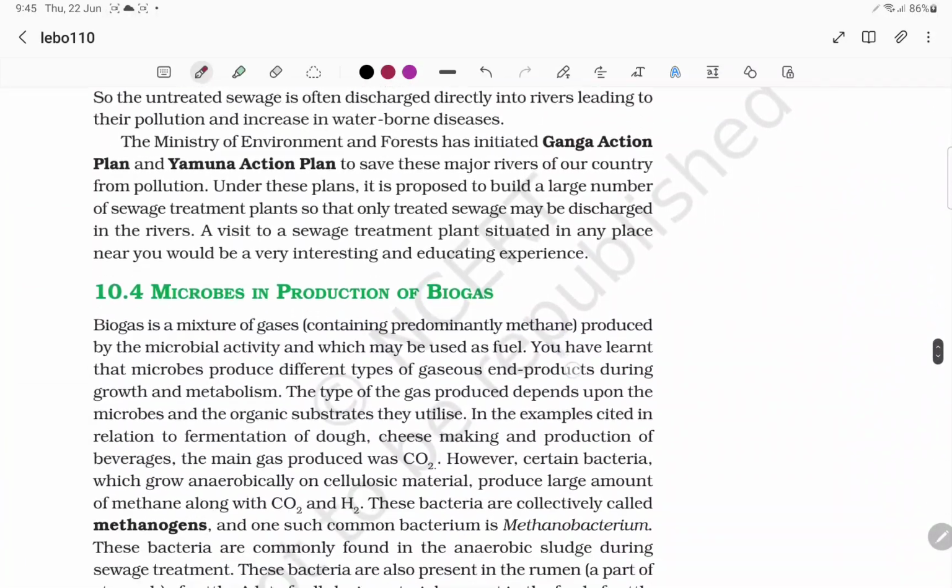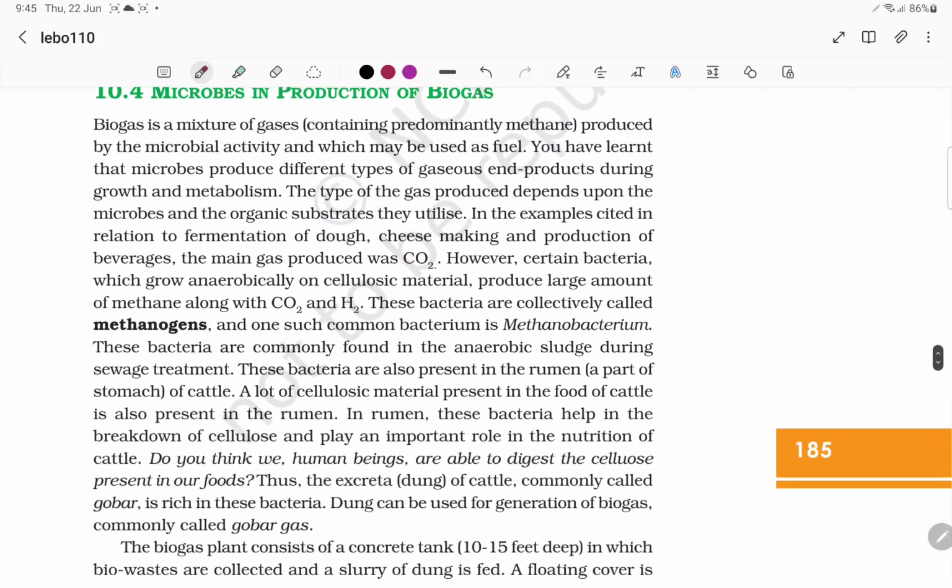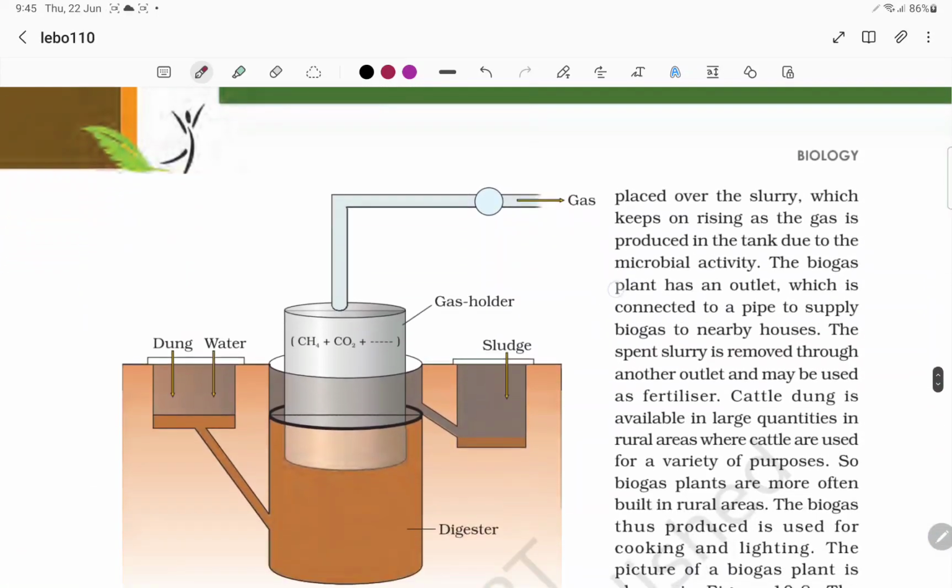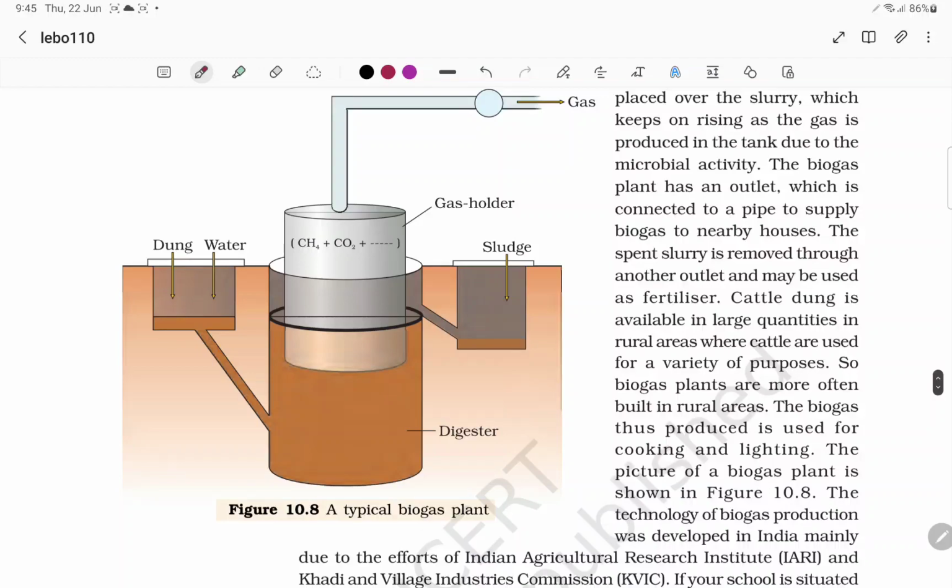And next, how gobar gas is produced: we usually take liquid cow dung and put it into a digester, an anaerobic digester, and now we put a movable cover on the top. With the production of gas, the cover will move to the top. Now the gas is collected separately and this gas we call gobar gas.